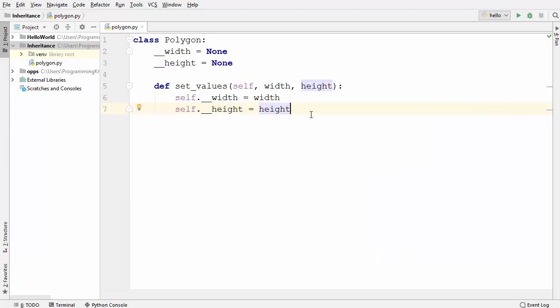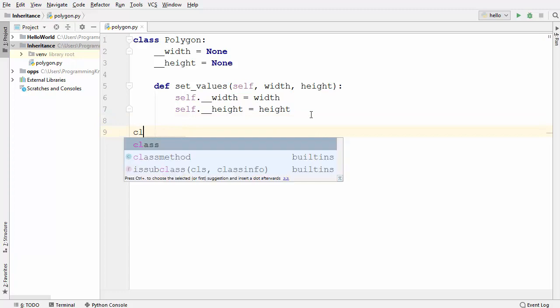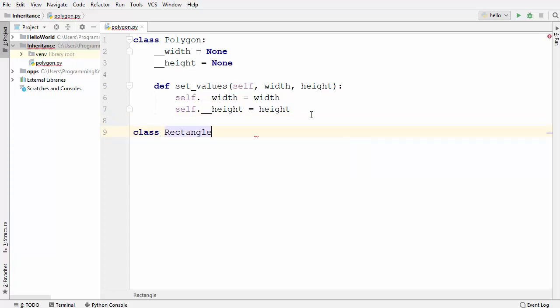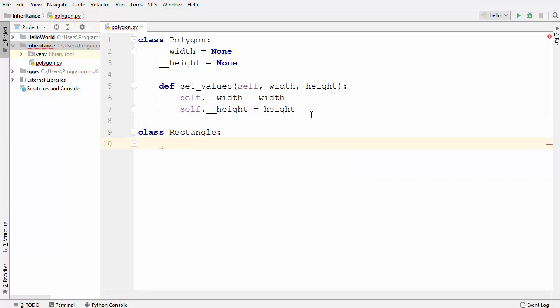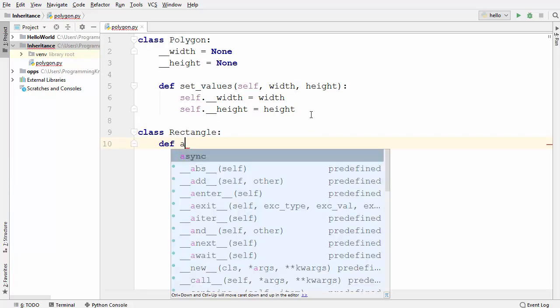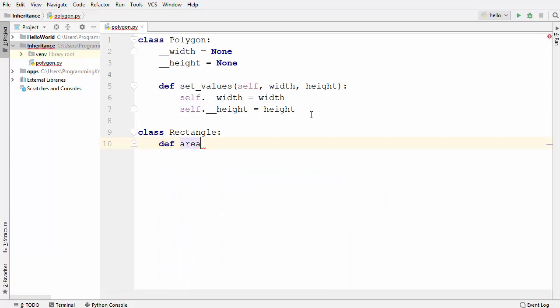So this is the polygon class which we have created, and it's a superclass in our case, right? And now let's define two subclasses. One is a rectangle and other is a triangle. So let's define another class called rectangle, and inside this rectangle I'm going to define one method. Let's say this method is an area method, and this area method is going to give us the area of the rectangle. And what is the area of the rectangle?